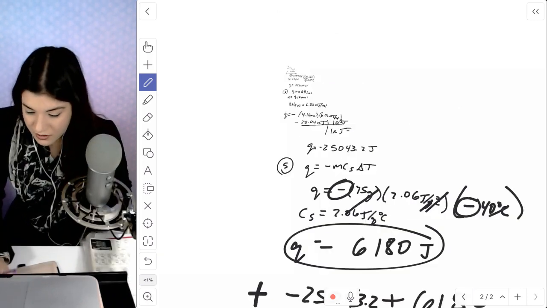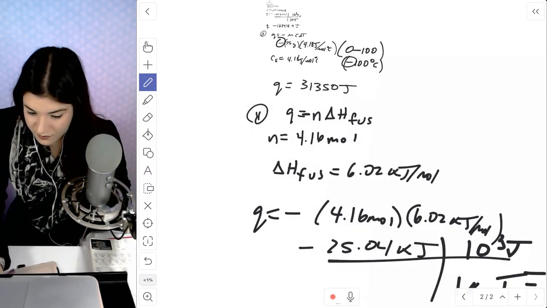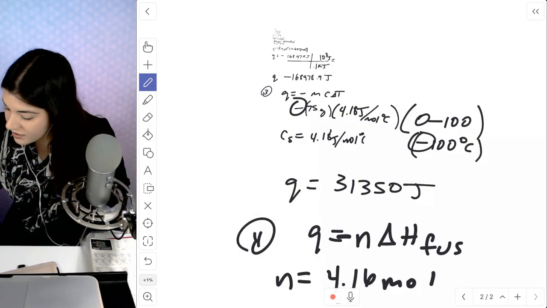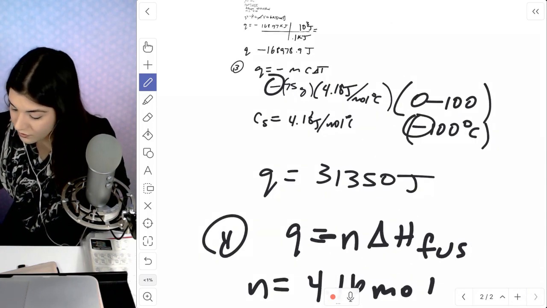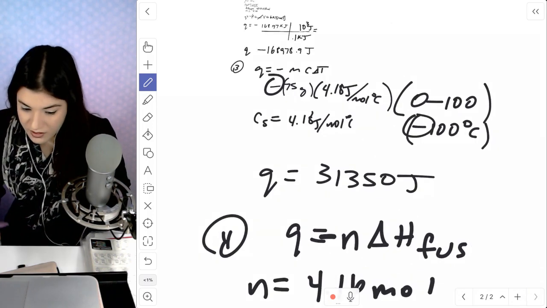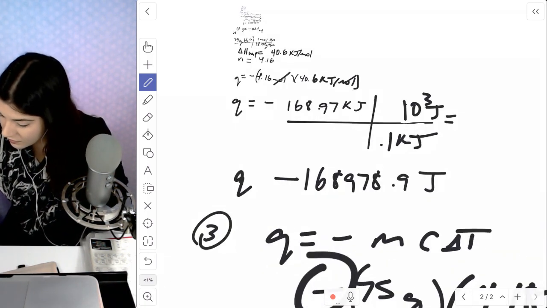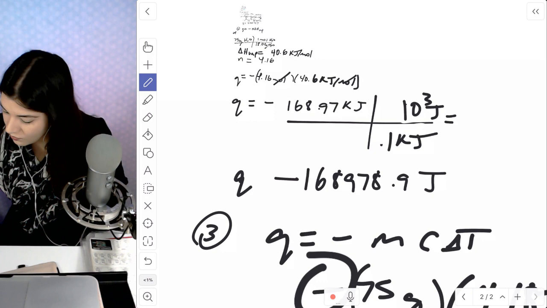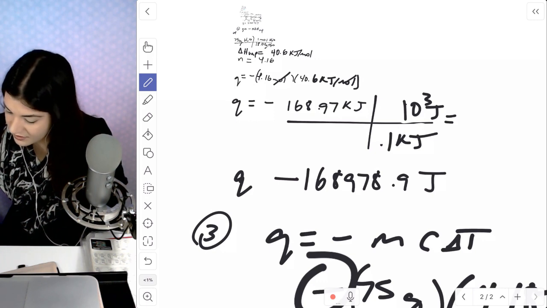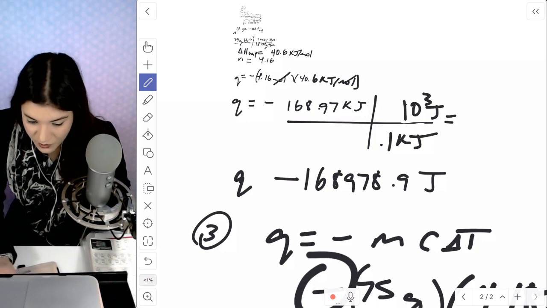And I'm just going to scroll back since we do have a lot of these. Plus 31350 plus a negative 168978.9. And I believe there's one more.